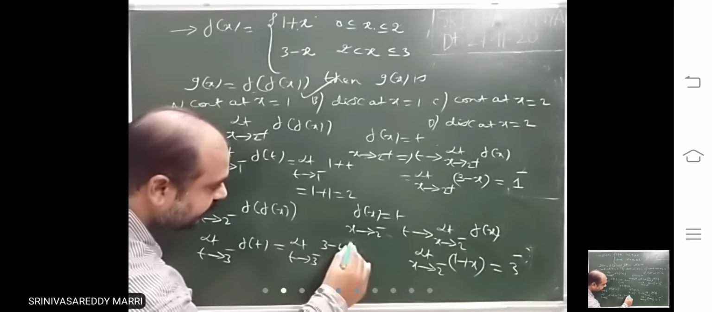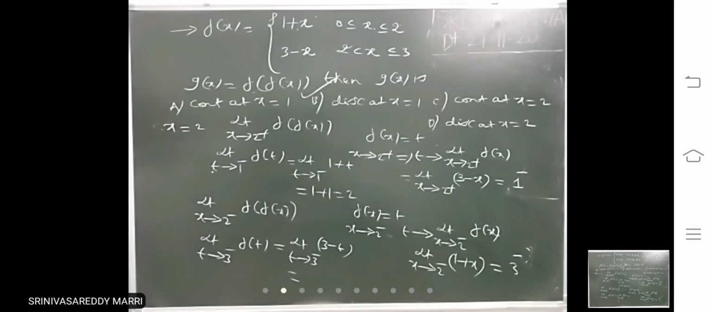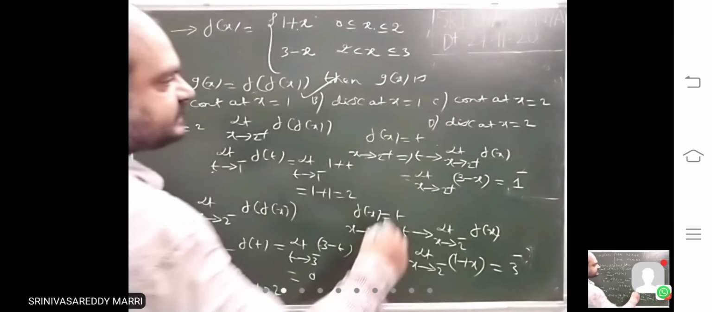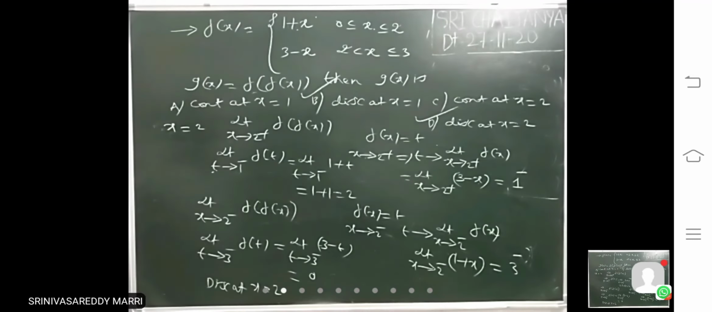So 3 minus t. That means 3 minus 3. That means what? 0. Now look at the left hand limit and right hand limit, they are not equal. Therefore discontinuous at x equal to 2. That is the answer. Discontinuous at x equal to 2.